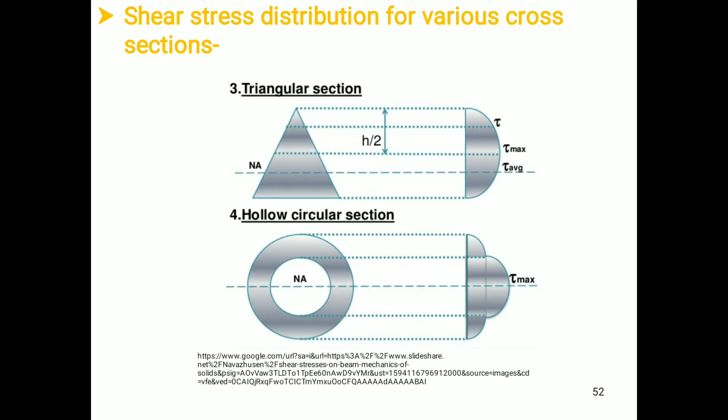Now we have a triangular section, and for the triangular section also we are going to derive the shear stress distribution diagram. For the triangular section also, the shear stress distribution diagram is parabolic in manner, and at the extreme end the shear stress will be 0, and at a height of h by 2 it is maximum.